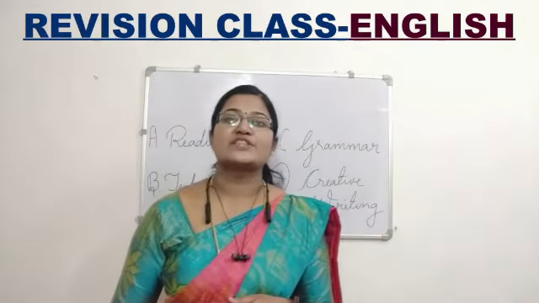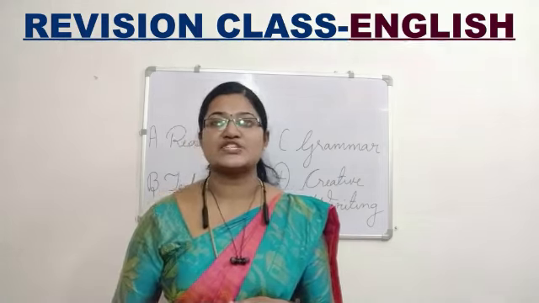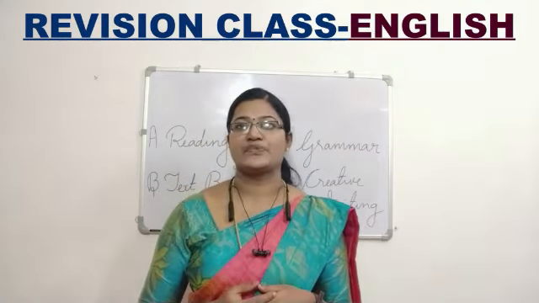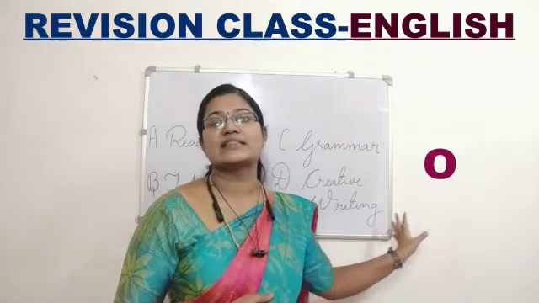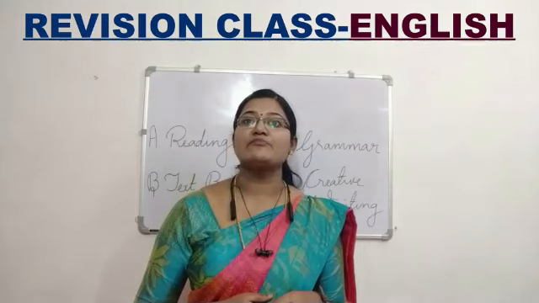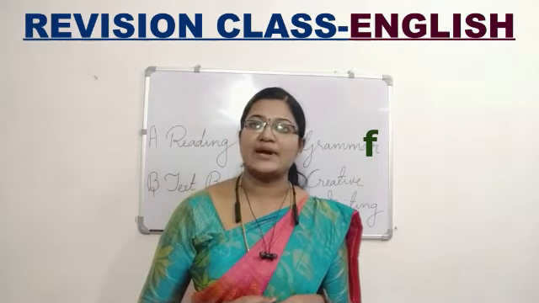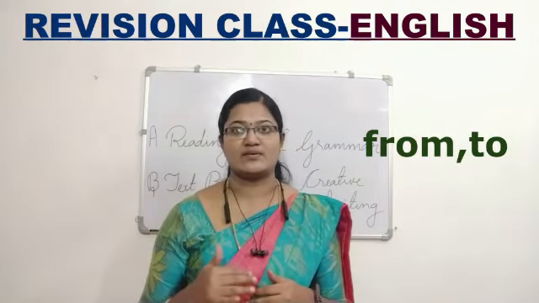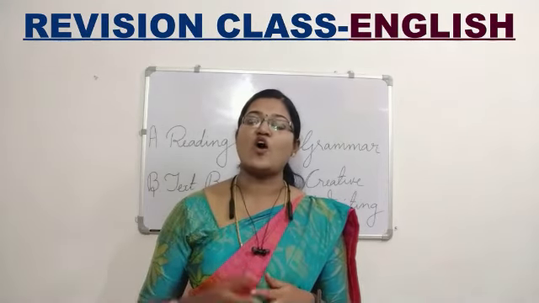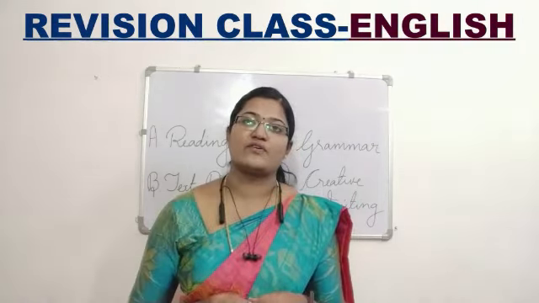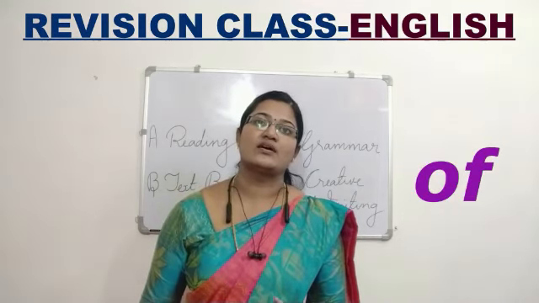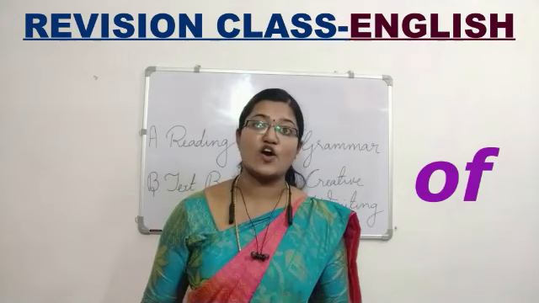Fill in the blanks with appropriate forms of prepositions. Read and understand the sentence and you have to write it. If it is touching the surface, then the answer will be on. I came from Varanthirapalli to Ambalur. From and to will be connected like this. Of. When will you use of? I am afraid of. I am fond of. I have heard of.